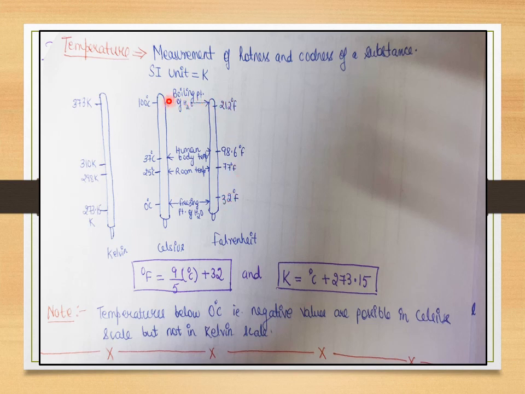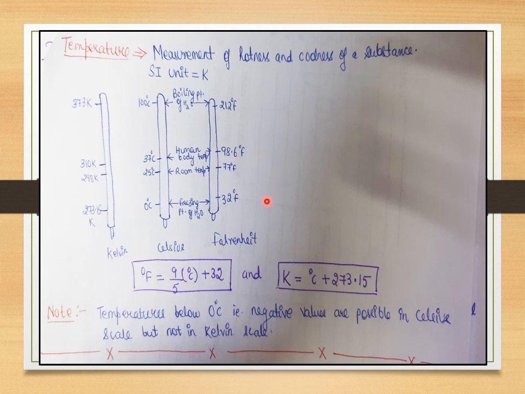If you want to calculate the boiling point, just put 100 over here, solve it, and you will get 212 degree Fahrenheit. The human body temperature is 37 degrees Celsius. Put 37 over here, solve the entire equation, and you get 98.6 degree Fahrenheit, which is the normal human body temperature. If you have fever, you will have any temperature greater than 98.6 degree Fahrenheit.